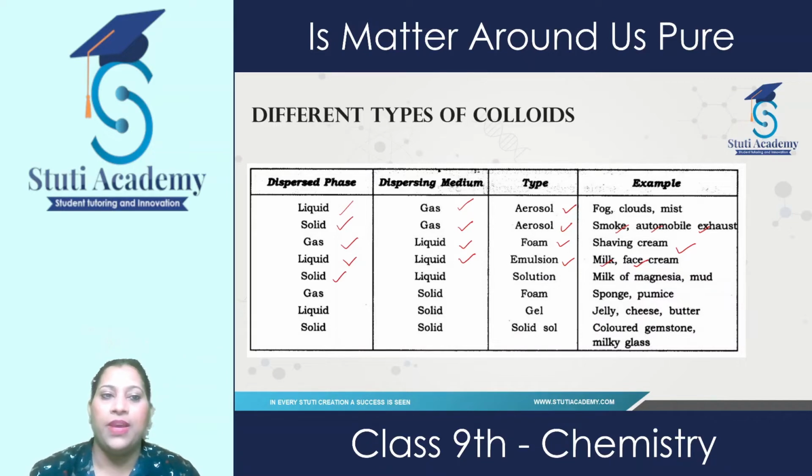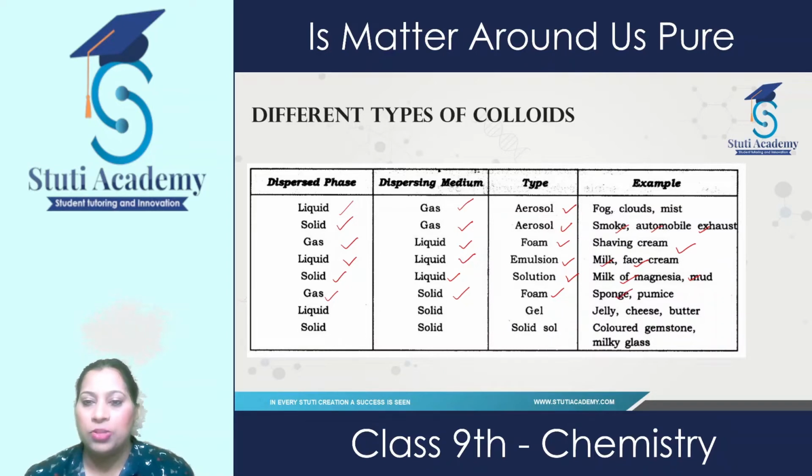If the dispersed phase is solid and the dispersing medium is liquid, we call it sol, and the examples are milk of magnesia and mud. If the dispersed phase is gas and the dispersing medium is solid, we call it foam again. Examples are sponge or pumice.